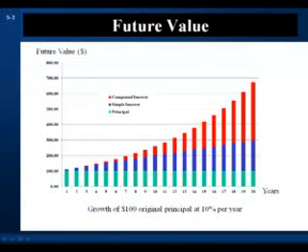Compounding is earning interest on previous interest, and compounding is the process by which future values are created. In this graph, we've invested our $100 at 10% per year for 20 years. The columns are the future values at the end of each year. The green is our $100 principal. The portion of the columns above this is the future value created.